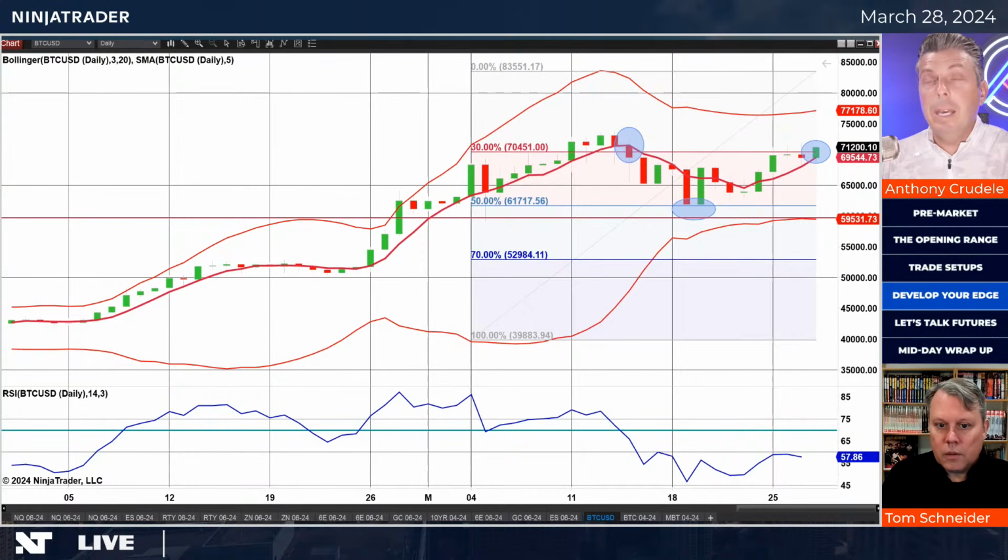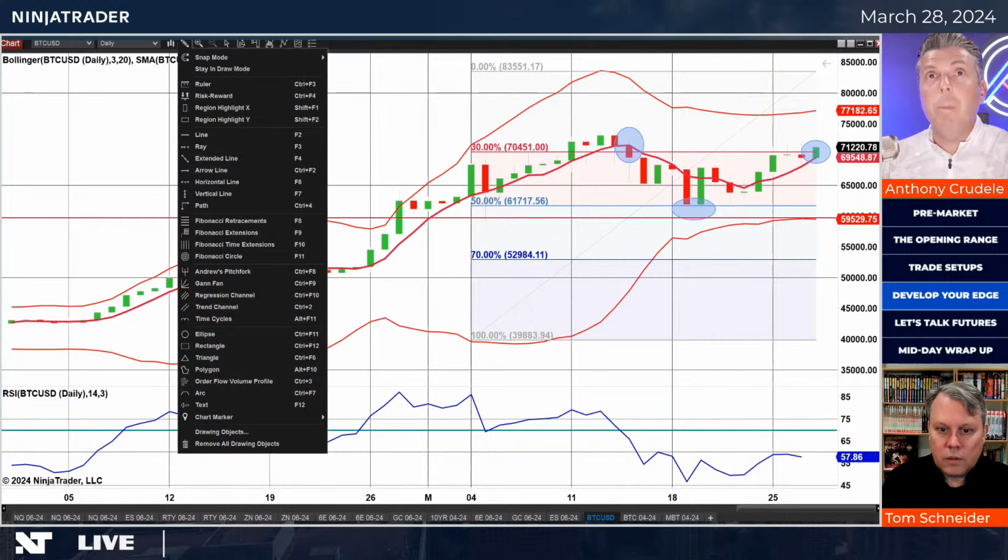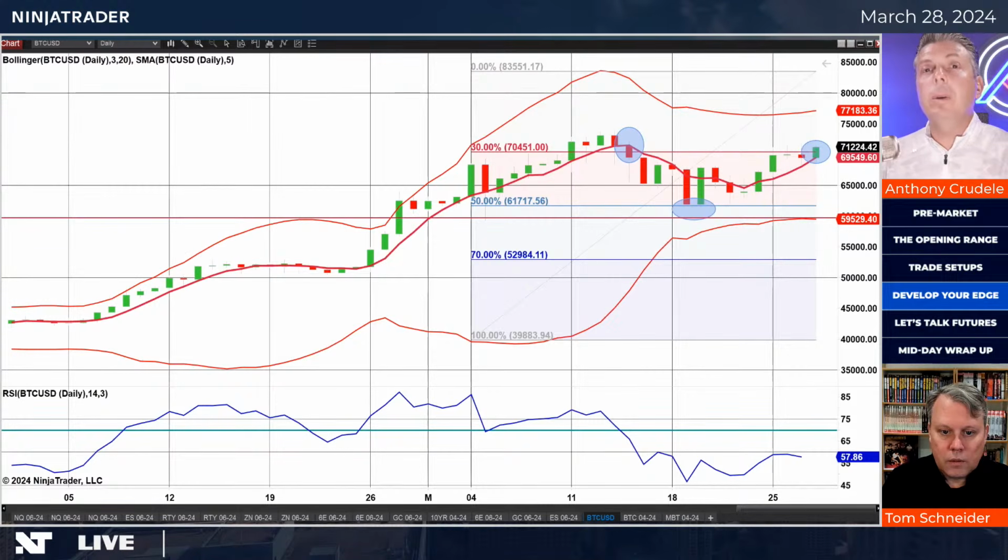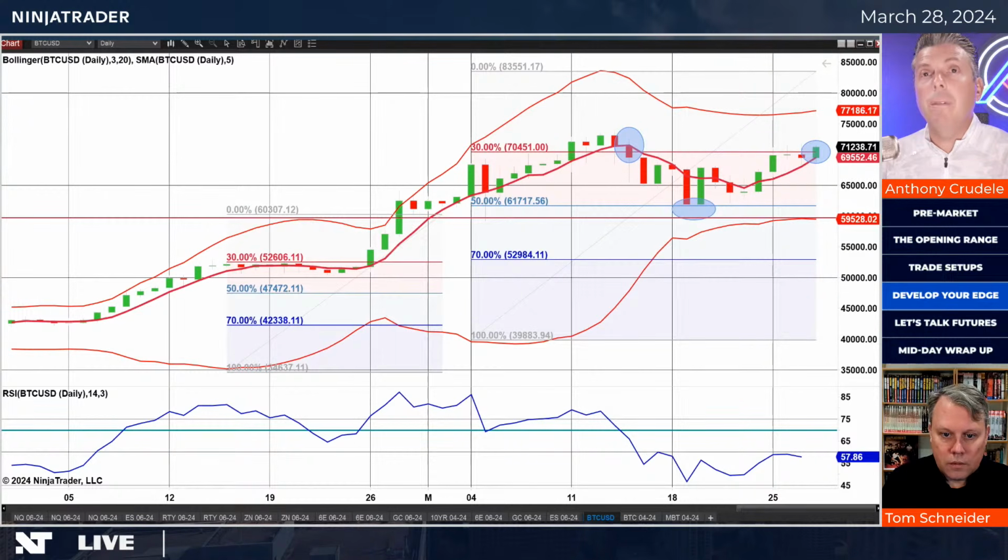So you see this old peak here. When we started to expand back in this scenario right here, if we actually go back and look at this right here, let's get my fib again, and you look and see what happened on this peak, you see that we had a rotation off the 30%, didn't quite get to 50%, but we're in this moment right here, which is very similar to this. It eventually took a few days and it ran to that old peak. That to me would come in right about 83,550. Yeah. And so that is very possible.